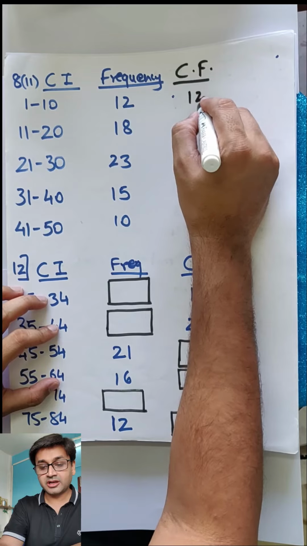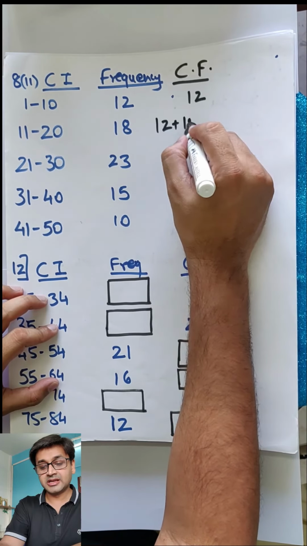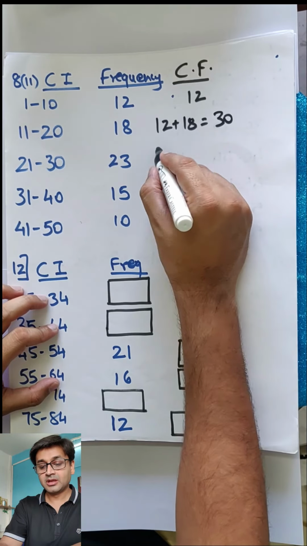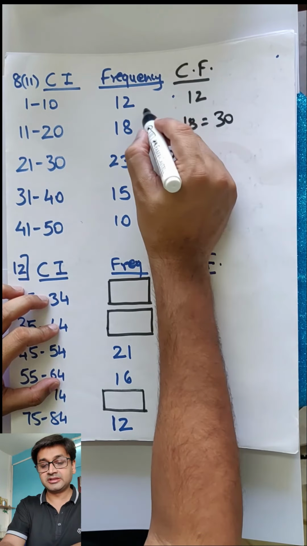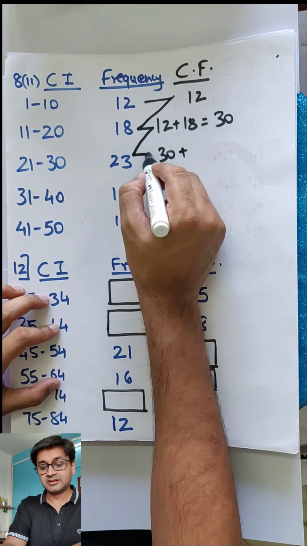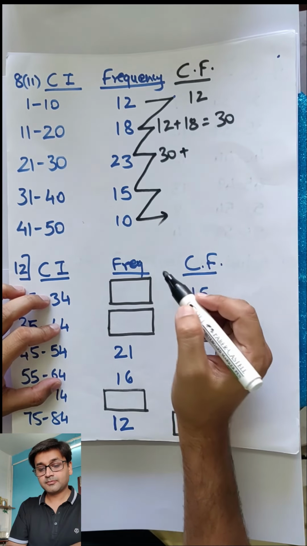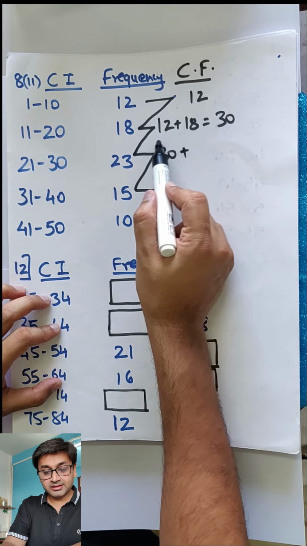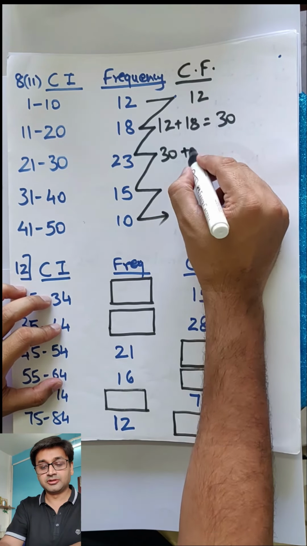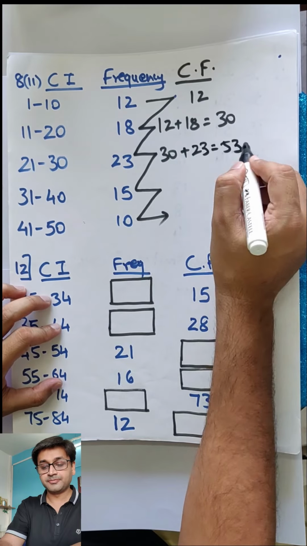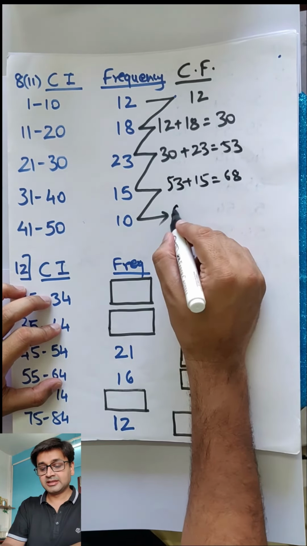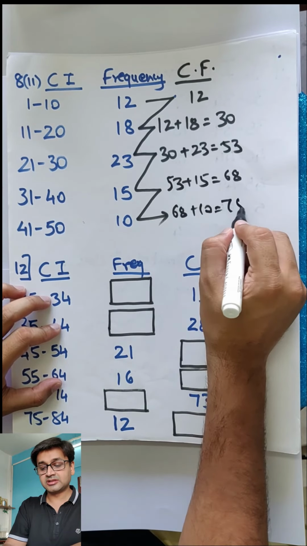So you take the first one as 12, then 12 plus 18. Add this with this. So how much does that become? 30. Then 30 plus, come on, go ahead. See, the pattern is like this. So this comes here, 12 plus 18 goes there, and then 30 plus 23 will come here. So plus 23, 53. Then 53 plus 15, 68, and 68 plus 10, so 78.